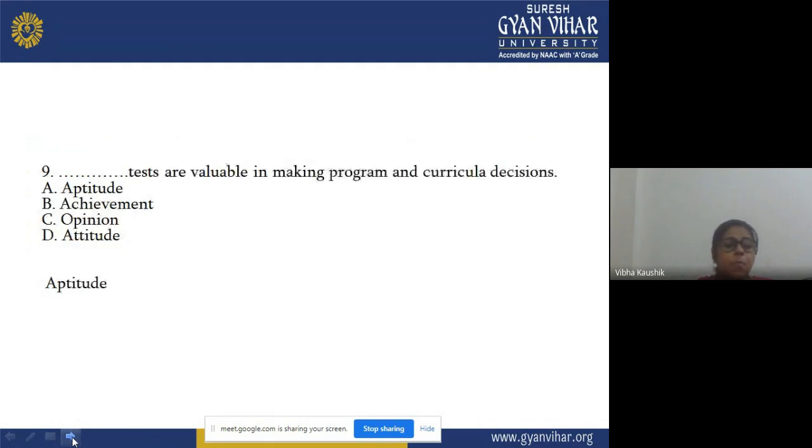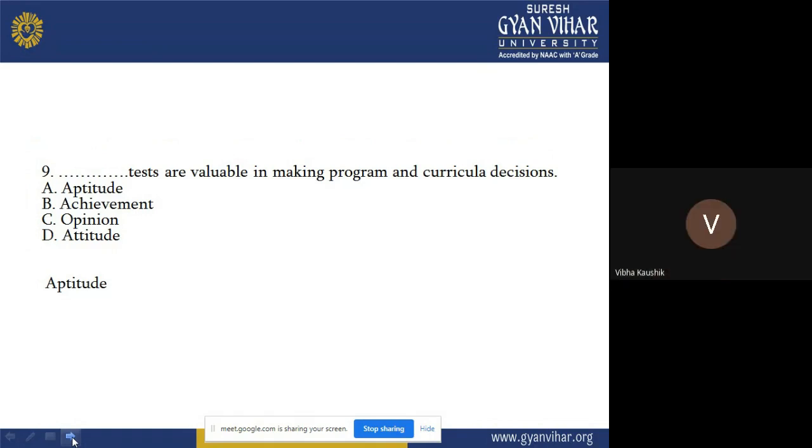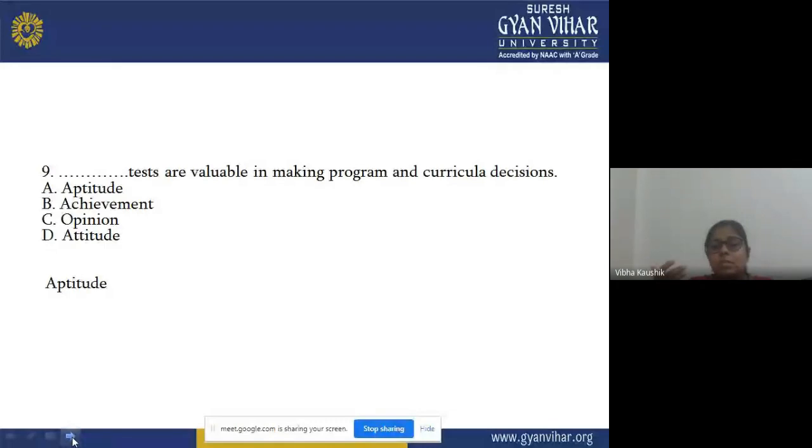Now the ninth one: dash is valuable in making programs and curriculum decisions. You place value or importance in making programs and curriculum decisions.